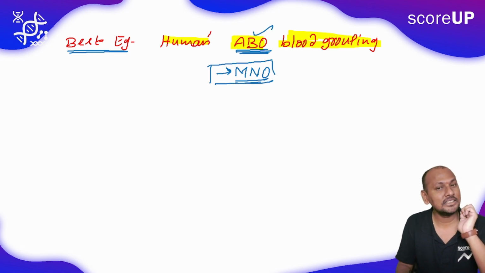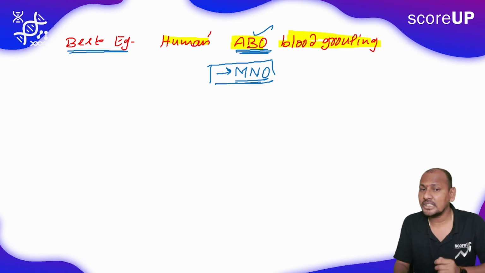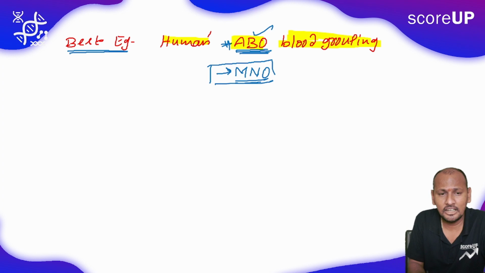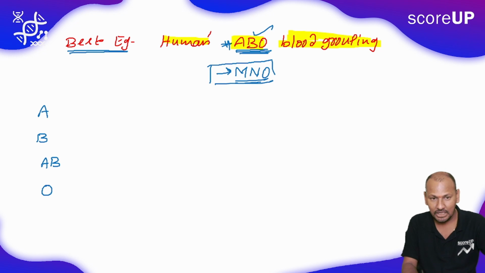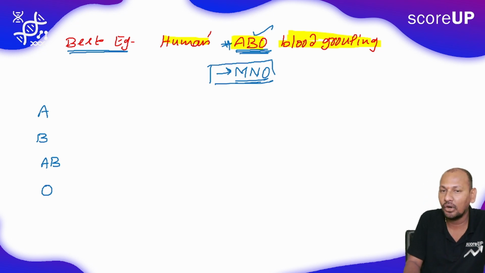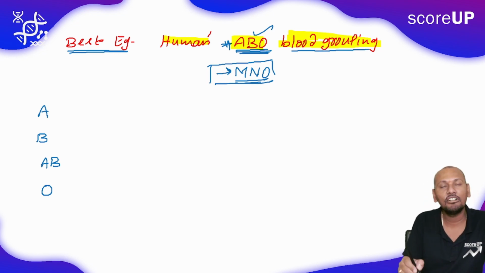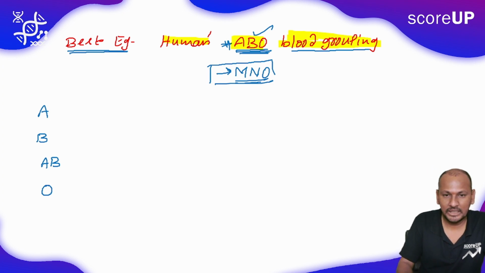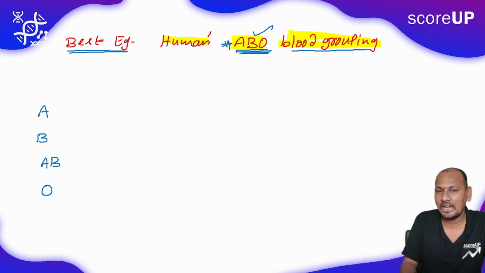Once let me finish this ABO. So 80+% of human populations are showing this blood grouping. What are the blood groups we have? A person may have A, B, AB, or O. Such a type of blood grouping is called ABO type of blood grouping. Remember very carefully, ABO type of blood grouping is the best example for multiple alleles.